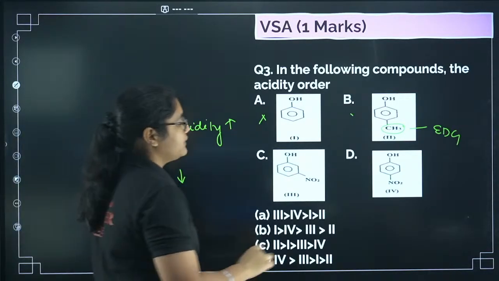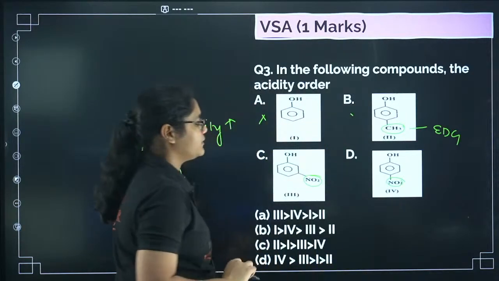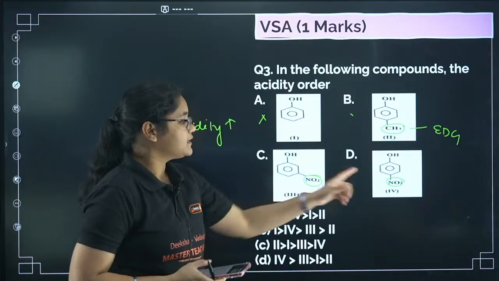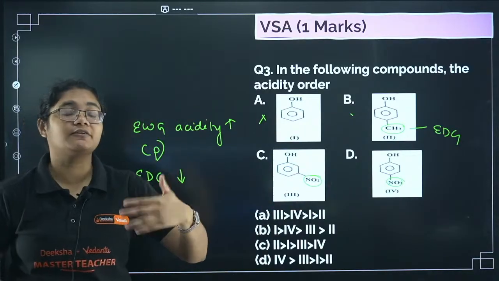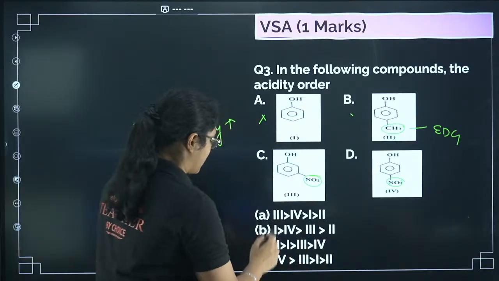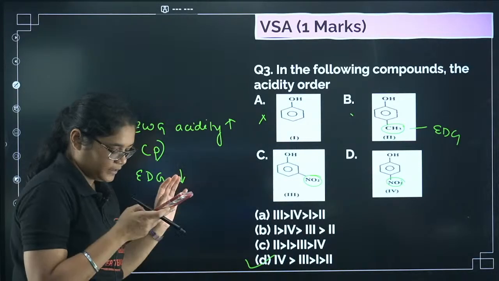Here I have one NO2 group and here also I have one NO2 group. These are electron withdrawing groups, so they will increase the acidity. But at para position, the effect will be more pronounced. So the fourth compound will have the highest acidity, option number D here.